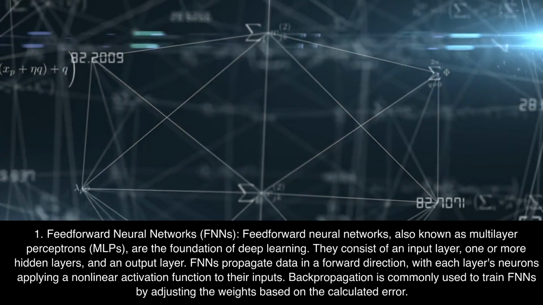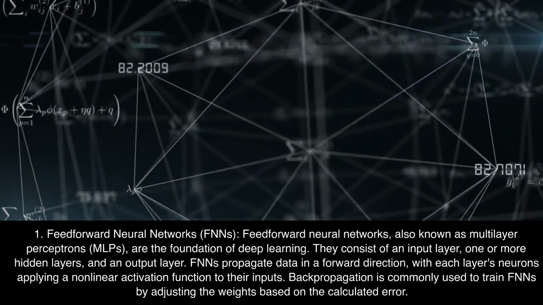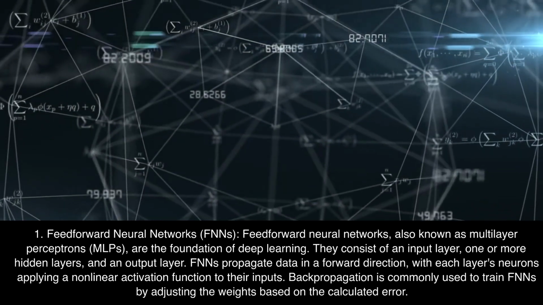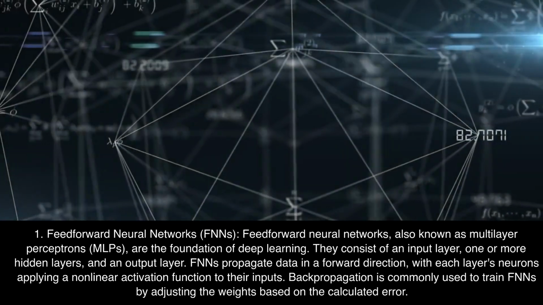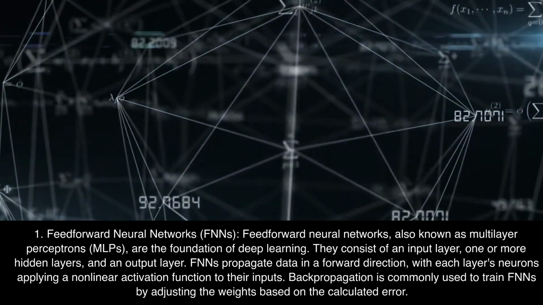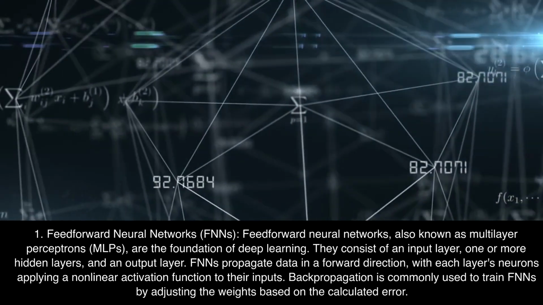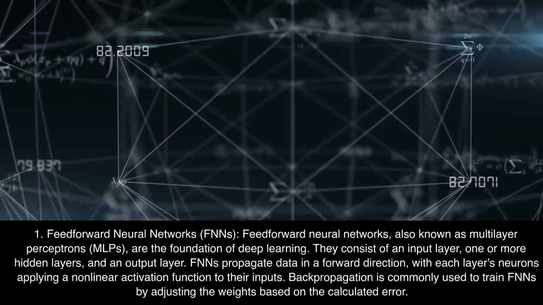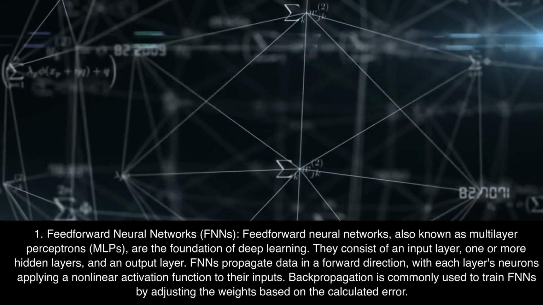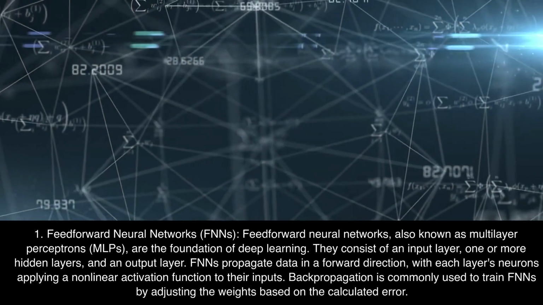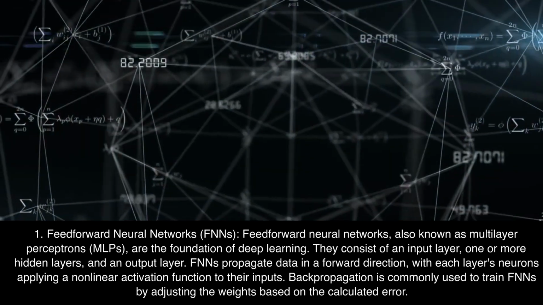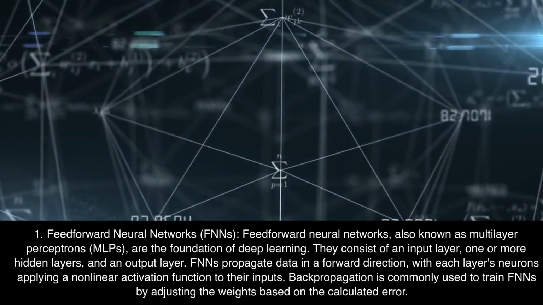1. Feed-forward neural networks, FNNs. Feed-forward neural networks, also known as multi-layer perceptrons, MLPs, are the foundation of deep learning. They consist of an input layer, one or more hidden layers, and an output layer. FNNs propagate data in a forward direction, with each layer's neurons applying a nonlinear activation function to their inputs. Backpropagation is commonly used to train FNNs by adjusting the weights based on the calculated error.